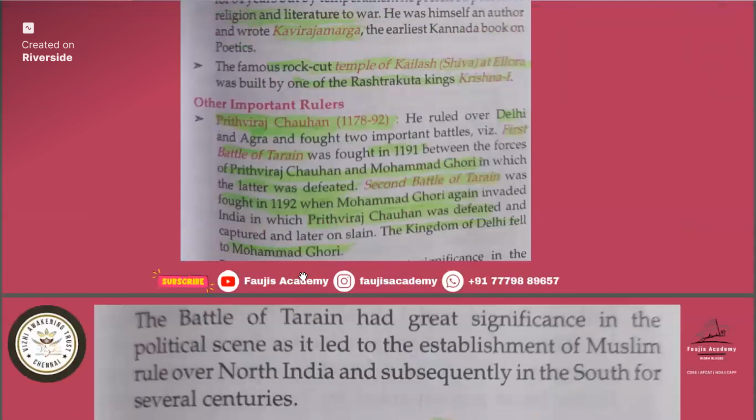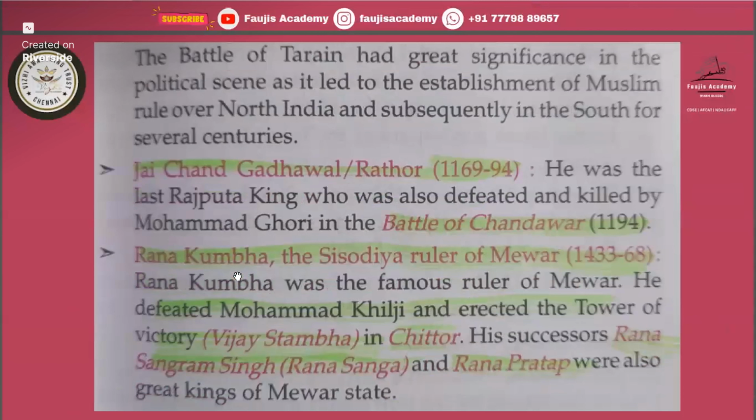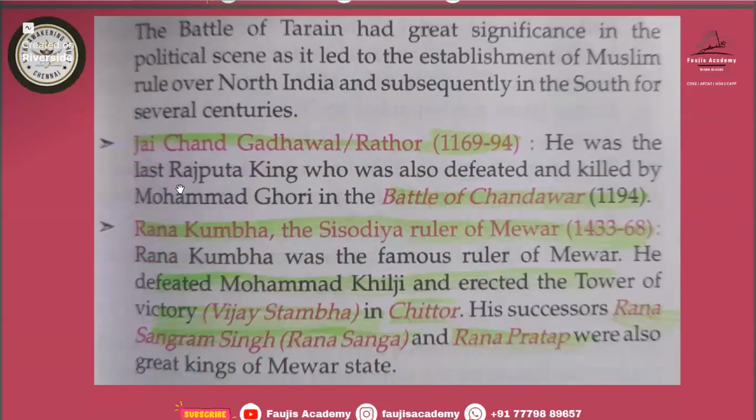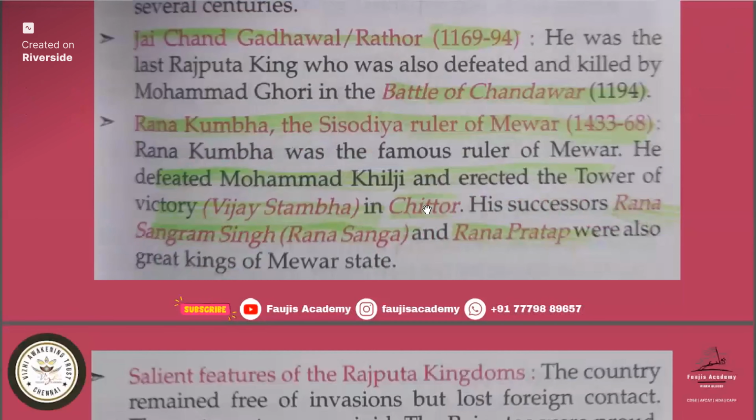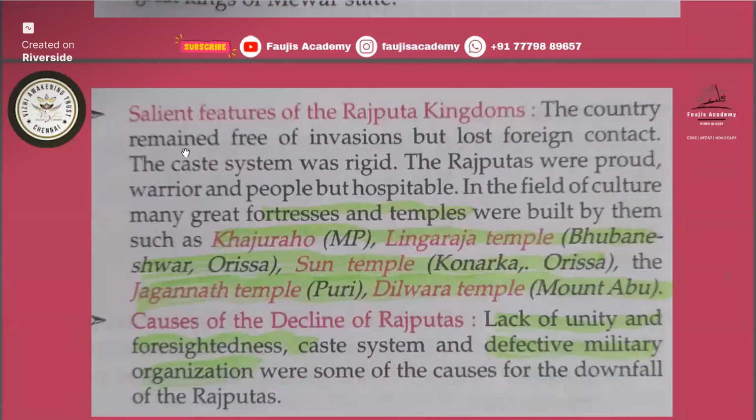Okay. Now in Mewar, Rana Kumbha defeated Muhammad Khilji and erected the Tower of Victory at Chittoor. His successors Rana Sangram Singh and Rana Pratap Singh were also great kings of the Mewar state. Some features we'll see of the Rajput kingdoms. The country remained free of invasions but lost foreign contact. The caste system was rigid, as they mostly followed the Kshatriya caste system. The Rajputs were proud warriors but hospitable.